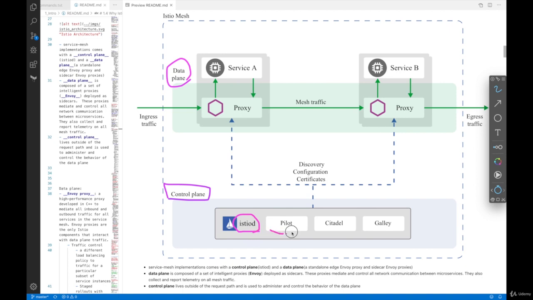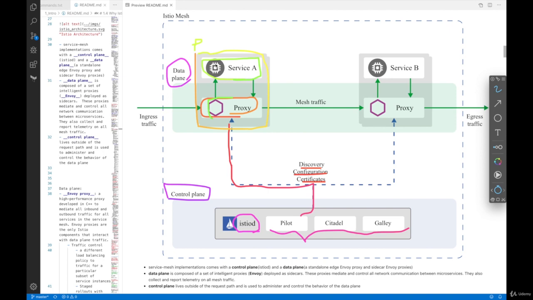Inside, there are multiple containers with different responsibilities, and these are making sure to push configurations and certificates and do service discovery inside the mesh. And this is the actual Envoy proxy sidecar sitting inside an application pod. So consider this a pod, and this is an application container like service A, and right next to it there's an Envoy proxy.